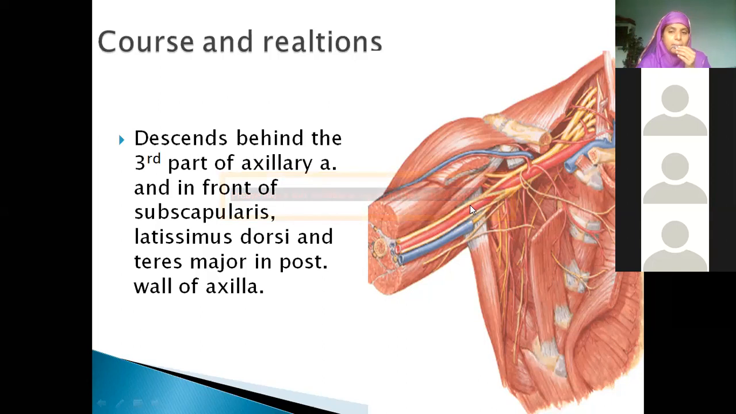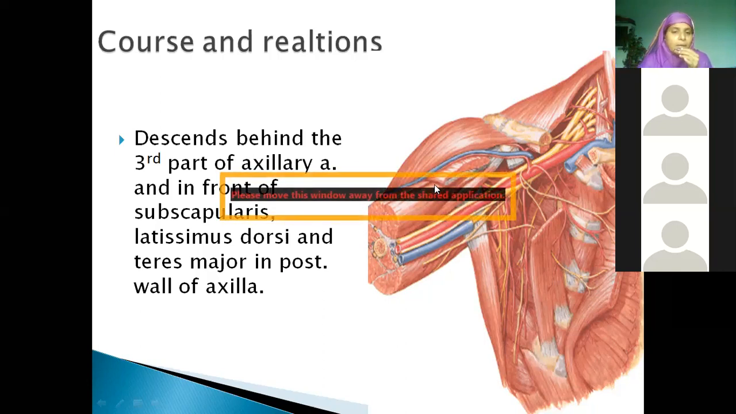Behind, it is at the back, no? Its distribution is entirely at the back, the extensor compartment. You can't see it here. So it is descending. See it behind the third part of axillary artery.